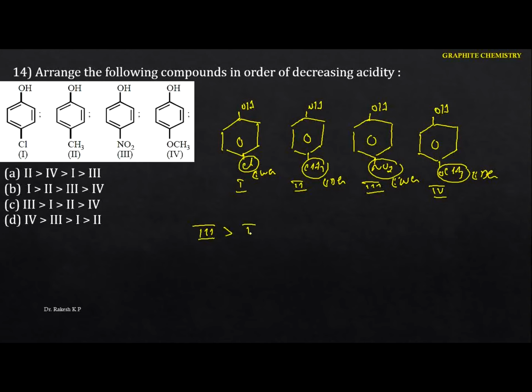Next comes the first one, and you see the second and the fourth are engaging the two electron donating groups. The more electron donating will be methoxy, because it is involved in the positive mesomeric effect compared to this one. Hence the second will be more acidic than the fourth one. This is the order: the third one is most acidic, next comes the first, second, and the fourth. In this case, the option is which one? That is C. Okay, next one.